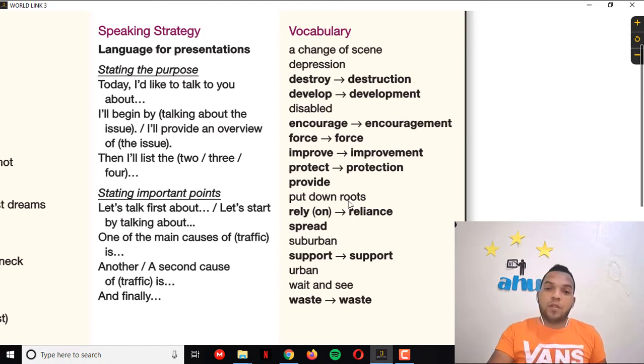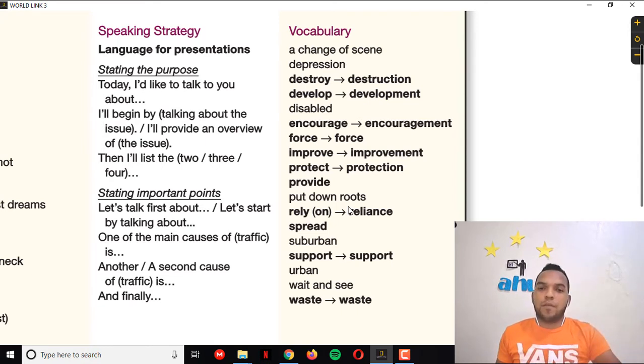Protect or protection. Something that we have to do, of course, is protect nature, protect our world, because a lot of things are happening, and we don't realize that it is because of the environment. So protect it, please. Provide. Provide is similar to give.